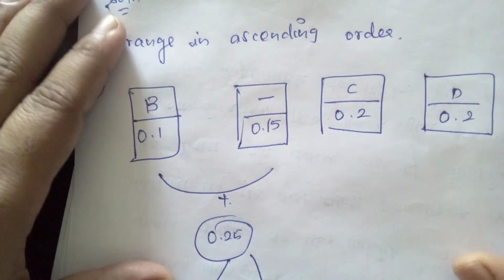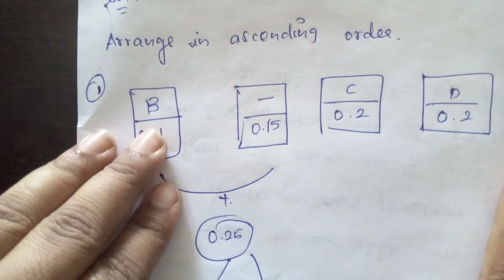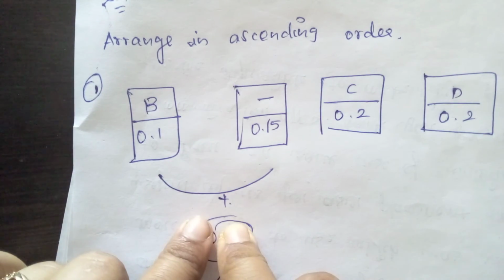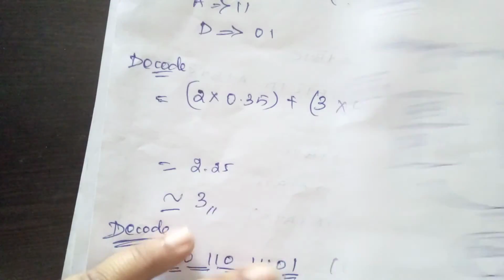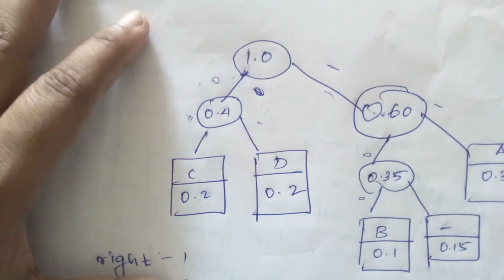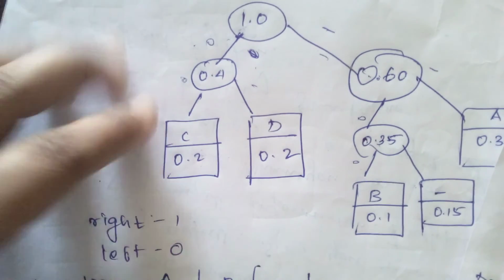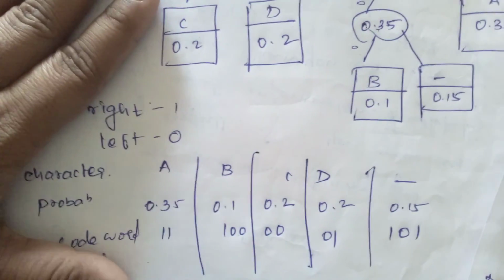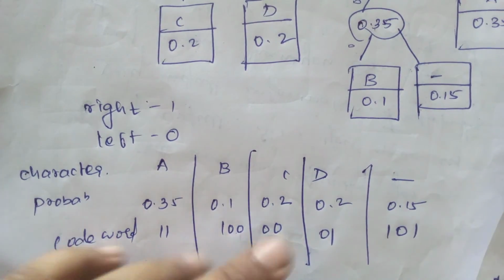It's very simple. First, you have to make a tabular column arranged in ascending order, and then add the small values and merge them. Like this you have to obtain it. The node values are very important: the right node and left node, and the probabilities from them.